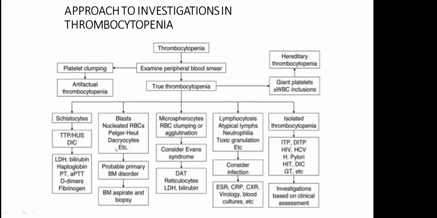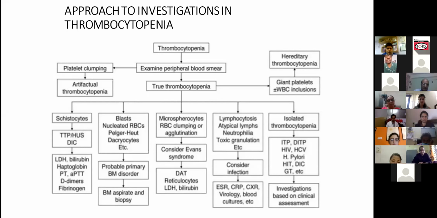If we get blast cells or nucleated RBCs in the peripheral blood smear, then a probable primary bone marrow disorder could be there, and we should further do bone marrow aspiration and biopsy. If microcytosis and RBC clumping or agglutination is seen in the PBS, then it is considered as Evans syndrome, and then we should do direct agglutination test, retic count, LDH, and bilirubin.